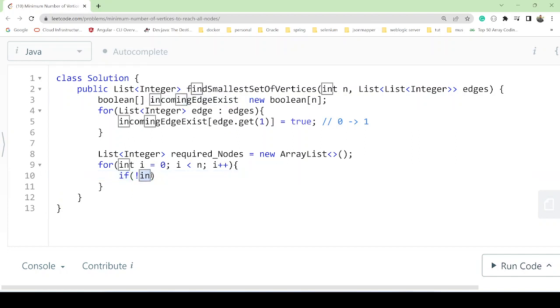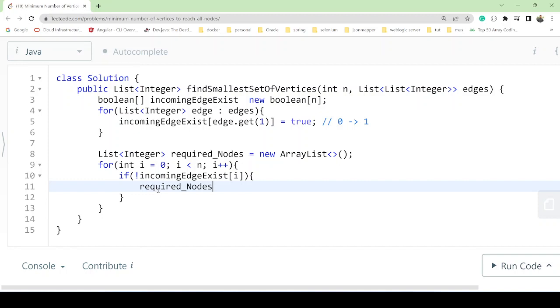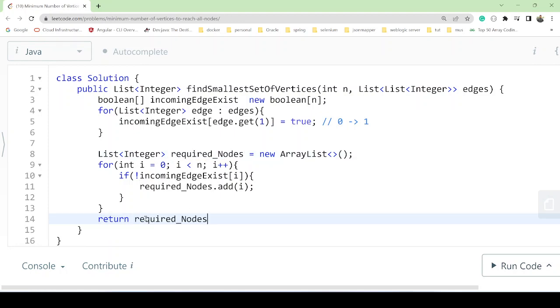So we will pass here, and here we'll check the i each time, each node. If we don't have an incoming edge, it means we have to add it onto these required nodes. These required nodes are required vertices, you can say nodes, and each time we will just add our nodes. Finally, once we are done, we will return the required nodes, all the vertices, a list of small vertices.